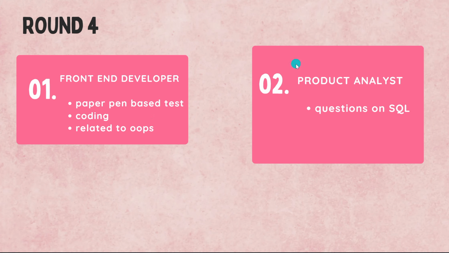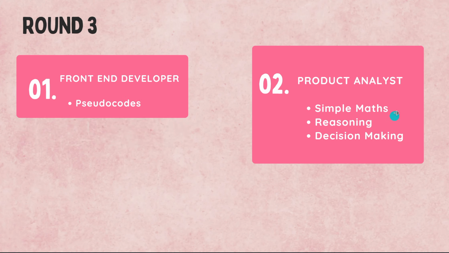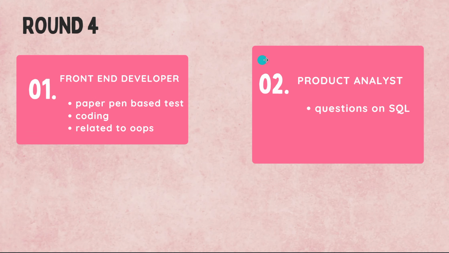Okay, before that, for product analyst, the ones who cleared simple maths, reasoning and decision making are eligible for round 4. And in round 4 they have faced questions on SQL.